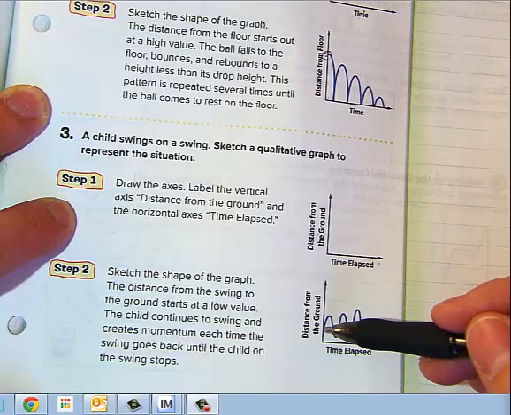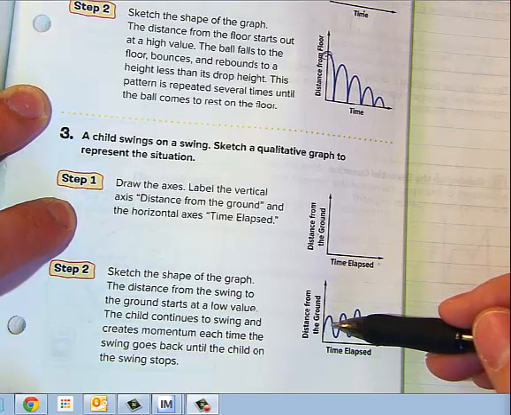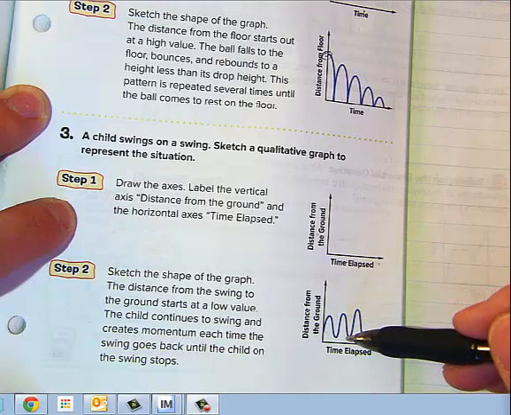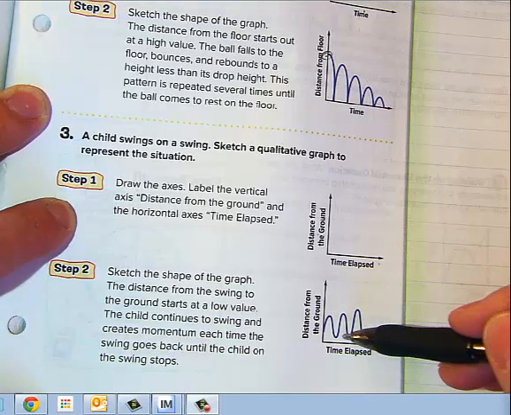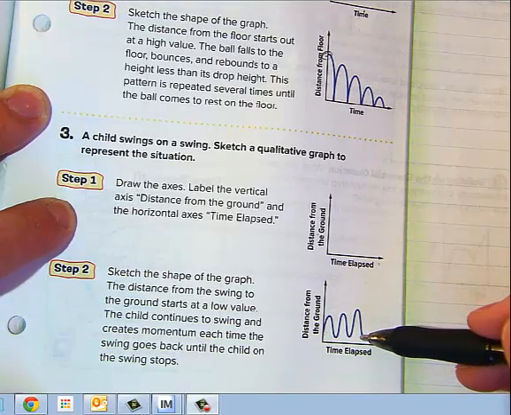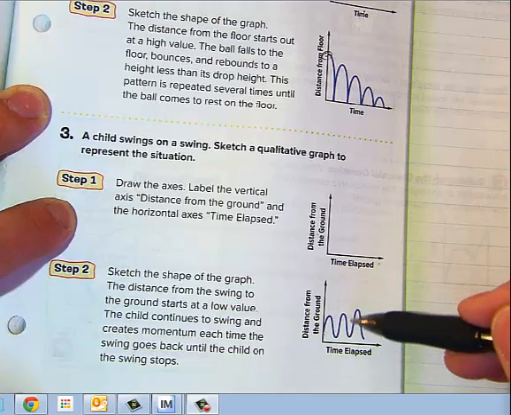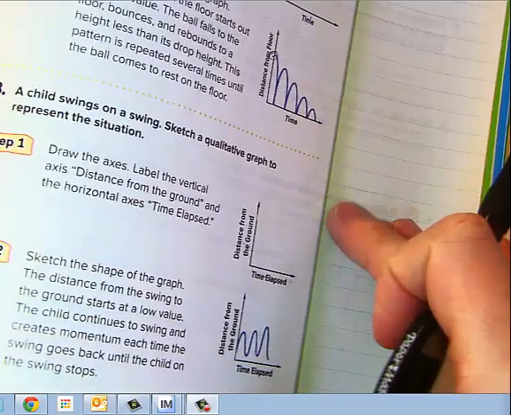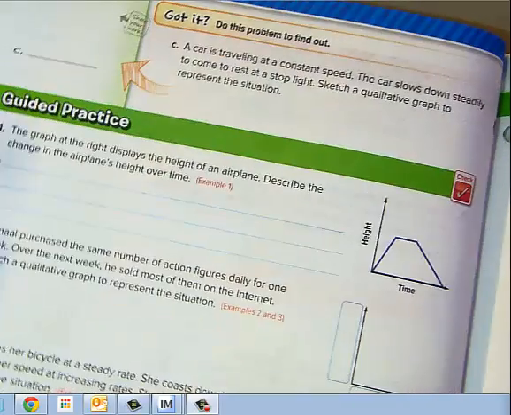So then they swing, go a little bit higher, then come closer to the ground, swing up, come closer to the ground. Notice the ground level stays the same. The swing only goes so low. That ground level stays the same. You're still about 3 feet off the ground the whole time. But as you swing, you can get higher and higher. Okay? So that would represent that situation. Now that was the final example. Now we just need to do this one together.